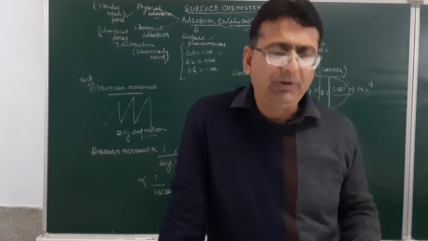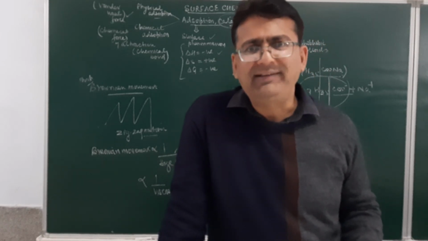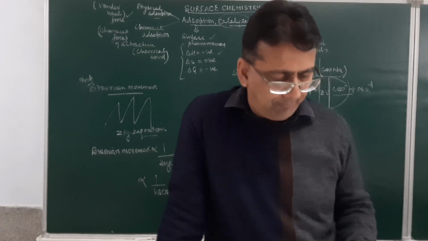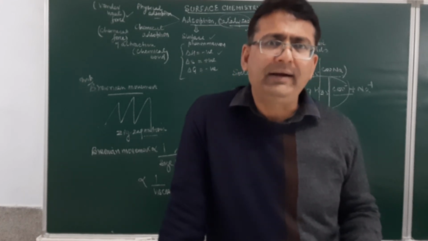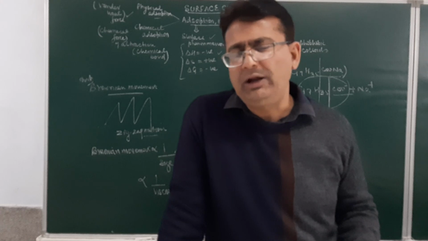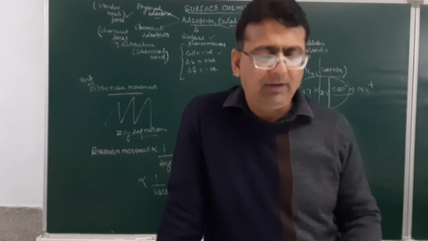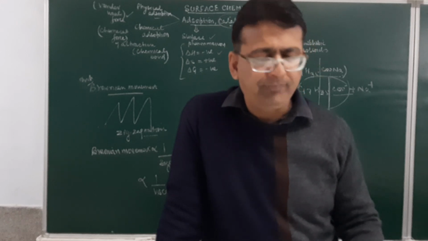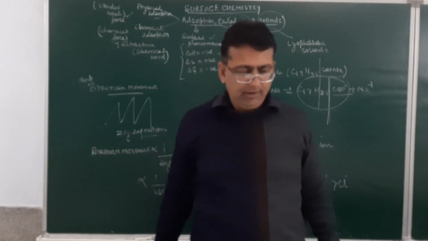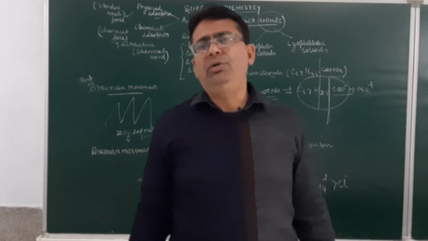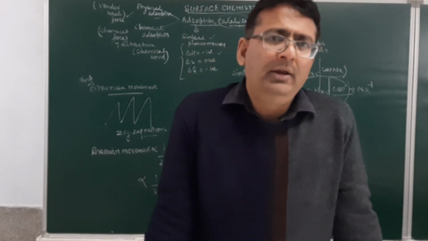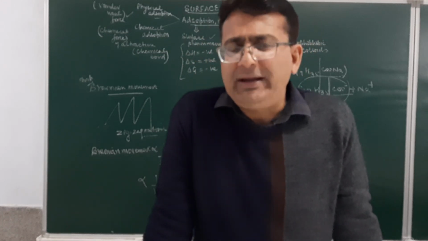It helps in smoke precipitation. The blue color of the sky is due to colloidal solution. The formation of fog, mist and rain is due to colloidal formation. Then the coagulation of blood is due to coagulation. Formation of delta etc. is also due to coagulation. I hope you will be learning this very thoroughly, students.